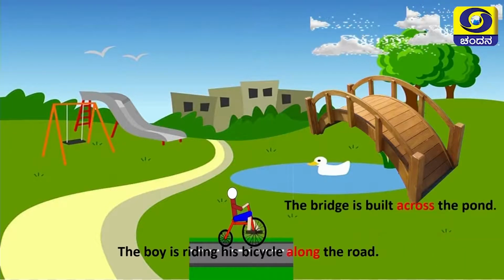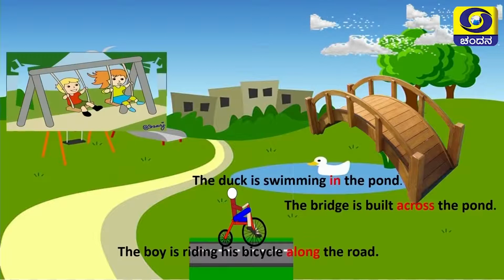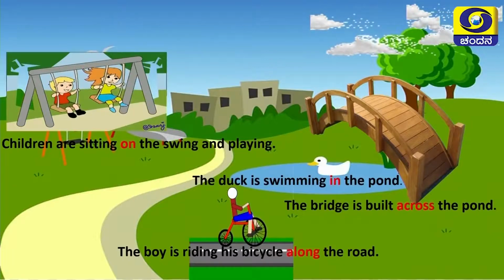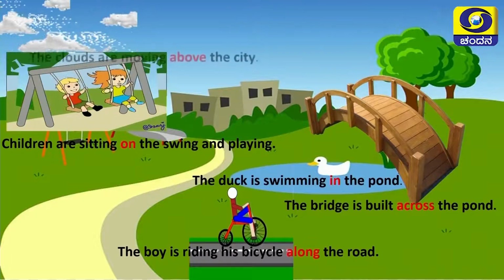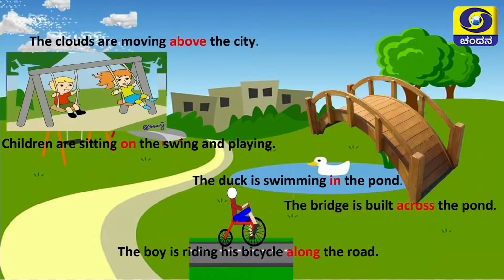Next one, the bridge is built across the pond. Next, what is there? The duck is swimming in the pond. Next, the children are sitting on the swing and playing. Next, the last one, the clouds are moving above the city.